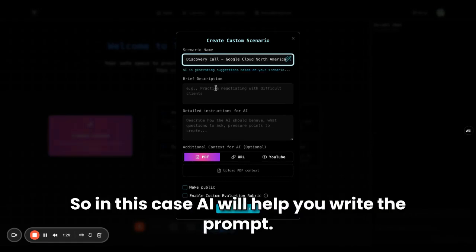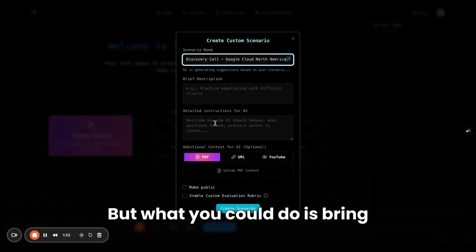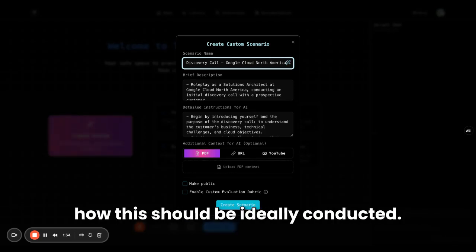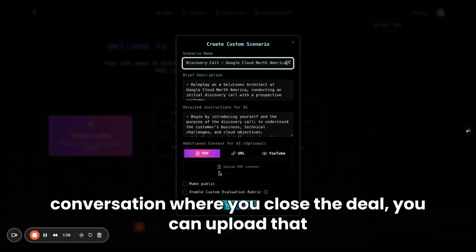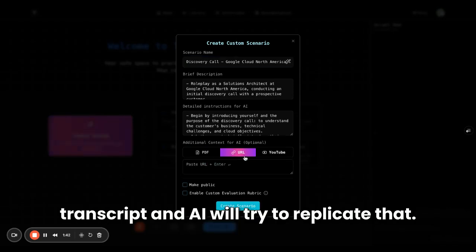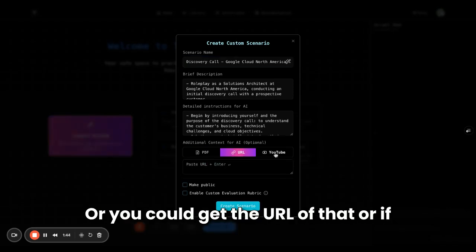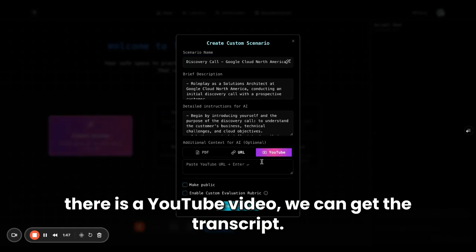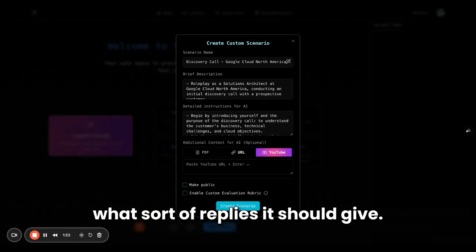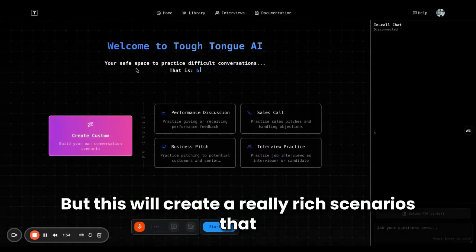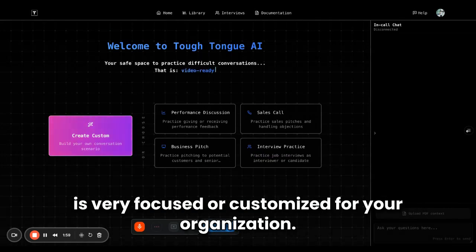So in this case, AI will help you write the prompt, but what you could do is bring how this should be ideally conducted. For example, if you have a transcript from the previous conversation where you closed the deal, you can upload that transcript and AI will try to replicate that. Or you could get the URL of that, or if there is a YouTube video, we can get the transcript. Now, once you create this, you might want to tweak it, like what role AI has to play, what sort of replies it should give. But this will create really rich scenarios that are very focused or customized for your organization.